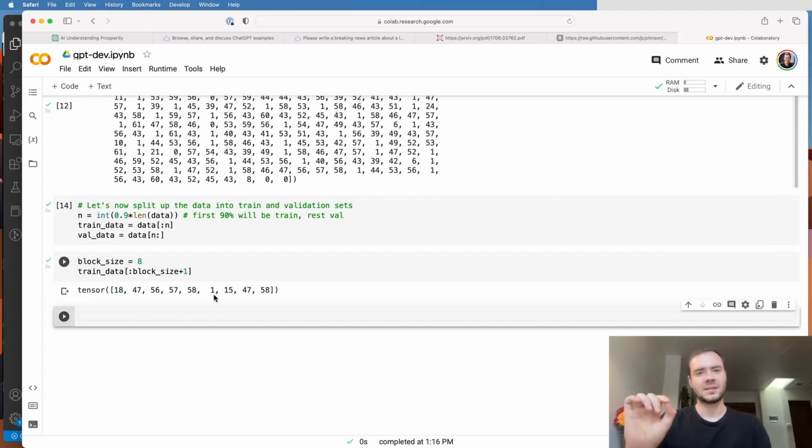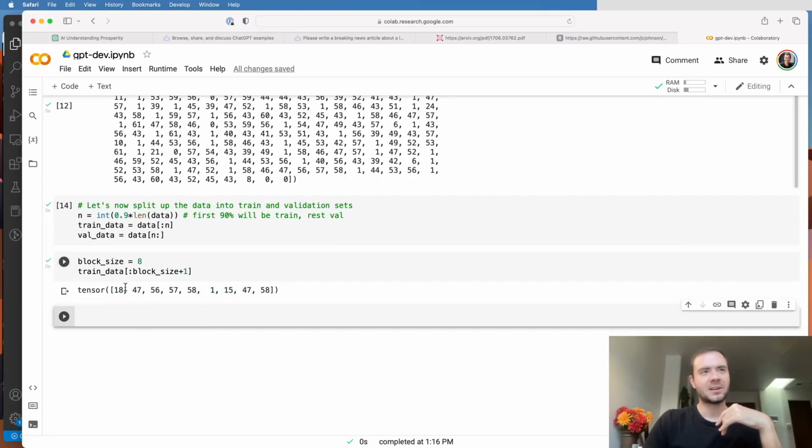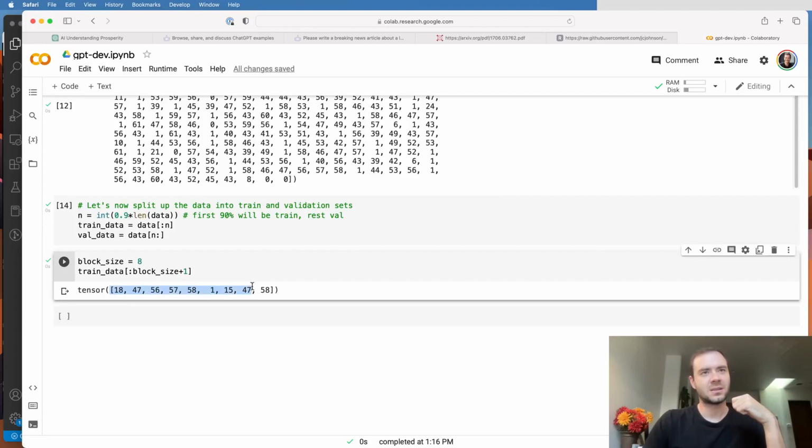Now what I'd like to point out is that when you sample a chunk of data like this, say these 9 characters out of the training set, this actually has multiple examples packed into it. That's because all of these characters follow each other. So what this is going to say when we plug it into a transformer is we're going to simultaneously train it to make a prediction at every one of these positions.